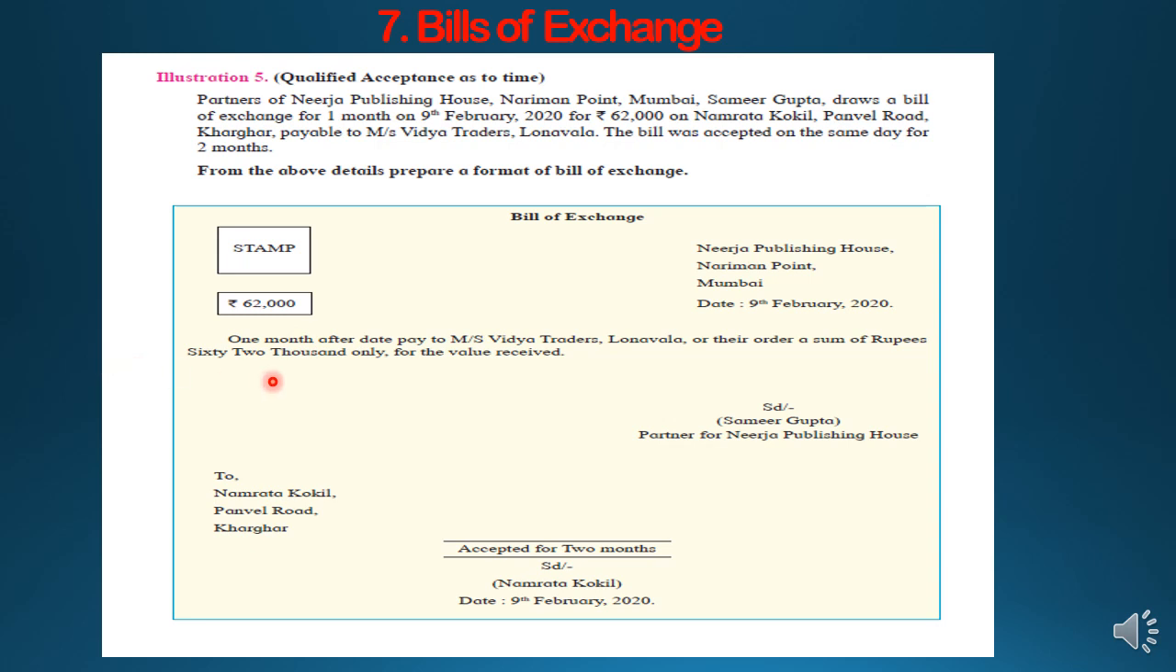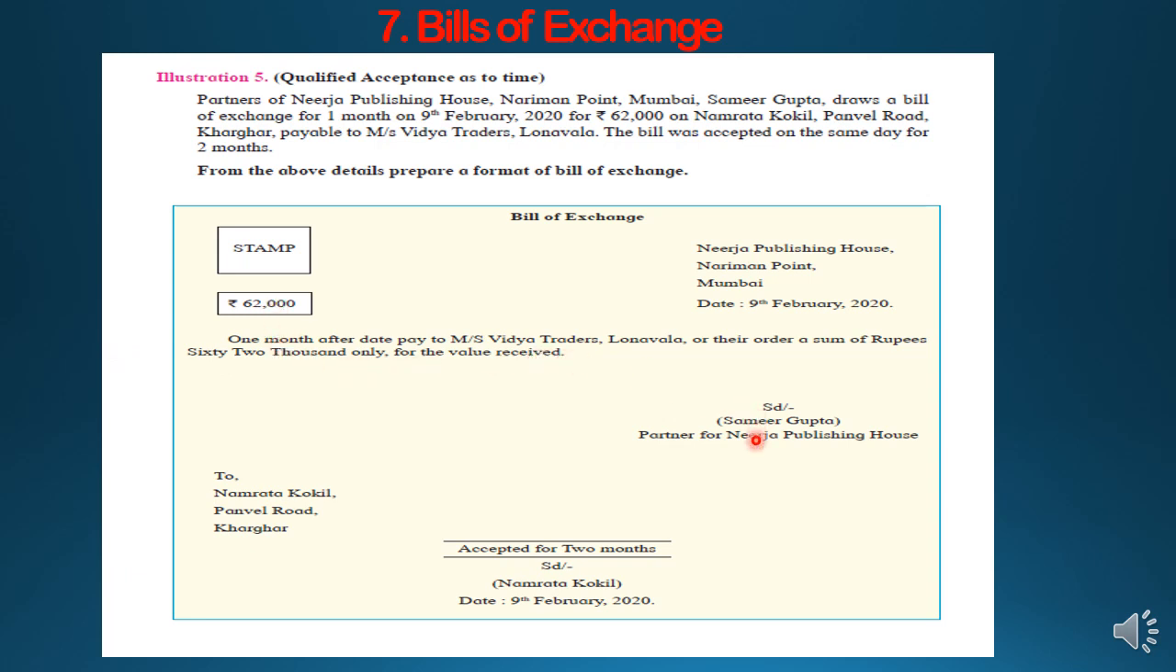So, 1 month after the date, pay to Messrs. Vidya Traders. Now you can see that Namrata Kokil is the drawee, Kharghar, payable to Messrs. Vidya Traders, Lonavala. This is the name of another firm to whom Namrata Kokil has to pay the bill. So this third person is the payee, students. The payee's name will appear in the sentence. So, 1 month after the date pay to Messrs. Vidya Traders, Lonavala, or their order, the sum of rupees 62,000 only, for value received.